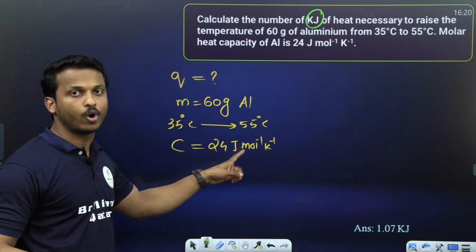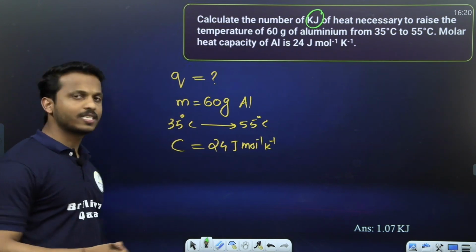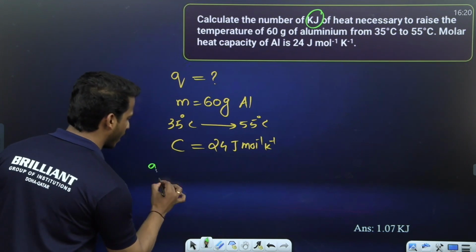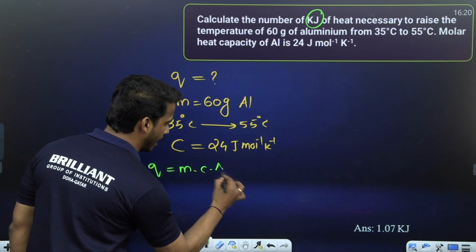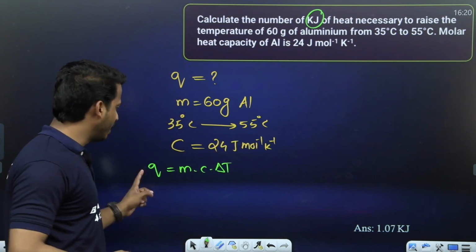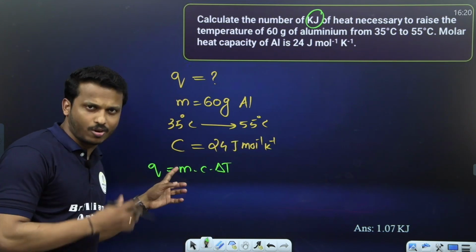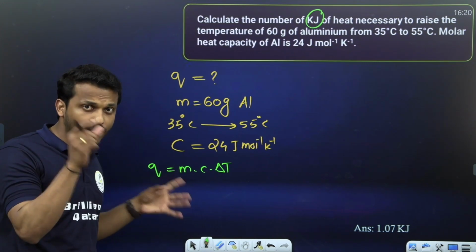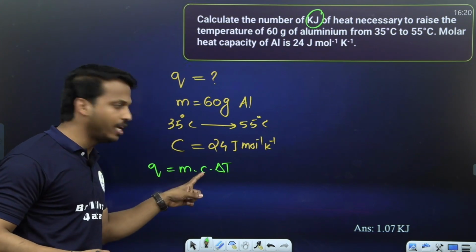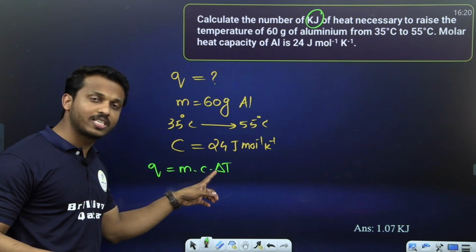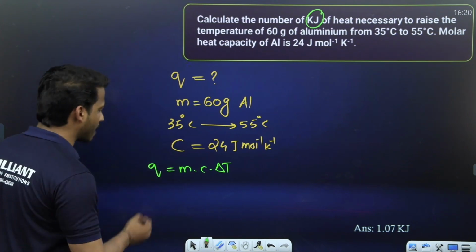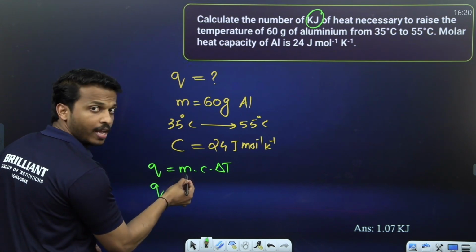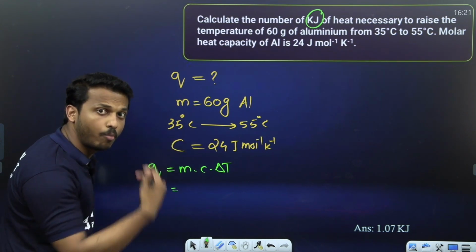Here C is given in what? Joule. Don't forget. What is the equation for heat capacity related theory you may study? Q equal to mc delta T. Q equal to heat equal to mass into heat capacity. Normally we are not taking mass here, that number of moles we have to take: given mass by its molar mass. What is C? Heat capacity. What is delta T? Change in temperature. So let us apply here. Q equal to mc delta T, right? What is M? Given mass by molar mass, you take it.